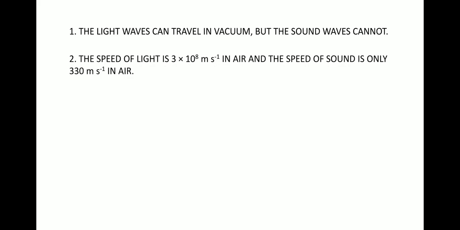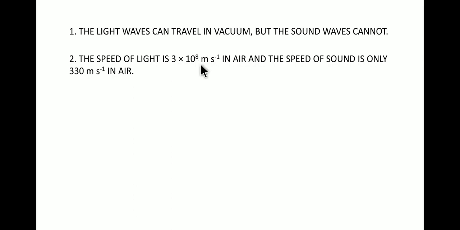Number 2, the speed of light is 3 into 10 to the power 8 meters per second in air, and the speed of sound is only 330 meters per second in air. The speed of light is 3 into 10 to the power 8 meters per second, means 3 into 10 to the power 5 kilometers per second.